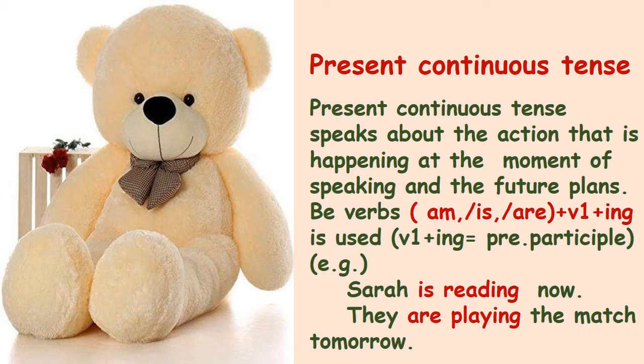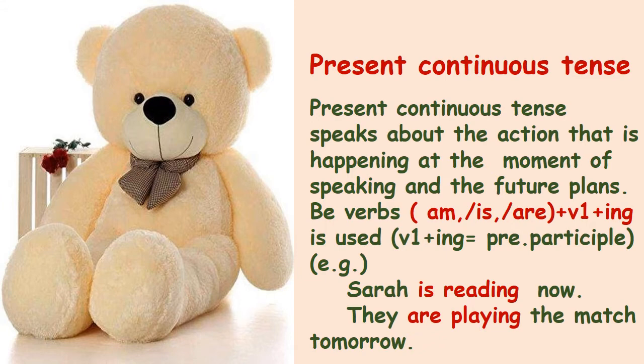The first one is present continuous tense. Present continuous tense speaks about the action that's happening at the moment of speaking and the future plans. At the moment of speaking means the action at the time of speaking. Future plans means sometimes we plan to do something in the future. These two actions are mentioned in present continuous tense.